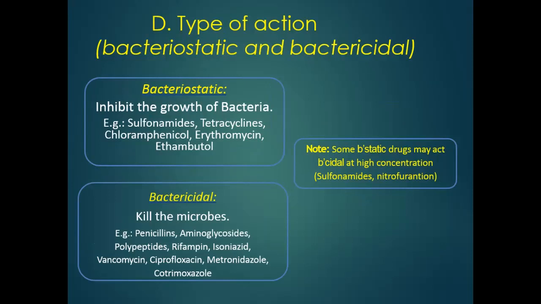Those agents which only inhibit the growth of bacteria are known as bacteriostatic. The examples of bacteriostatic include sulfonamides, tetracyclines, chloramphenicol, erythromycin, ethambutol. So these are bacteriostatic in nature. Para-aminosalicylic acid, PAS, these are bacteriostatic.